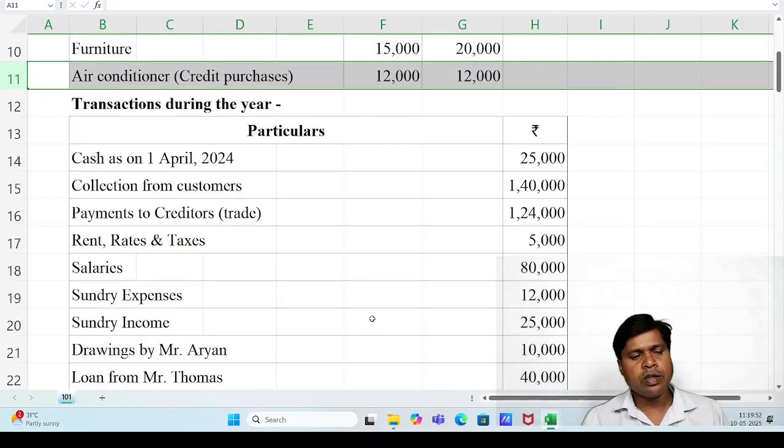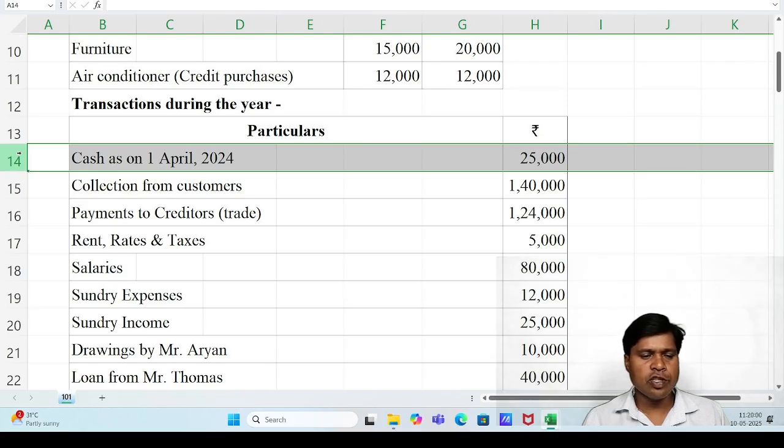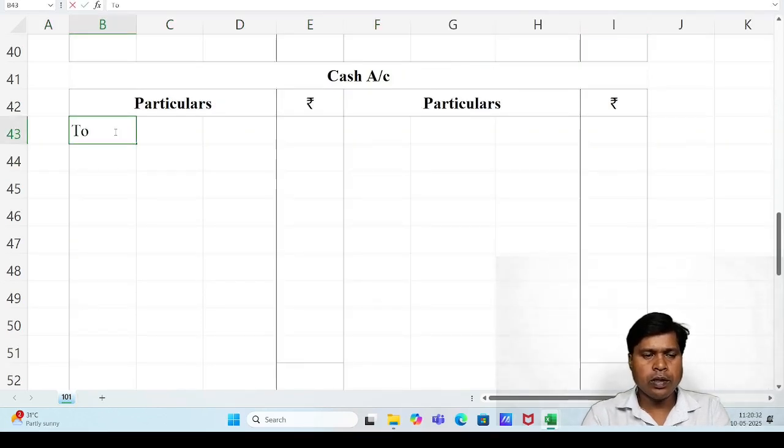After air conditioner, we have to start the process on transactions during the year. First transaction is cash as on 1st April 2024, 25,000. This is the opening value of the cash account. We can say cash available at the beginning, rupees 25,000. Cash account, ledger account is available. So cash ledger account, asset category item, debit balance, right, debit side, to balance brought down. Here, to balance brought down.